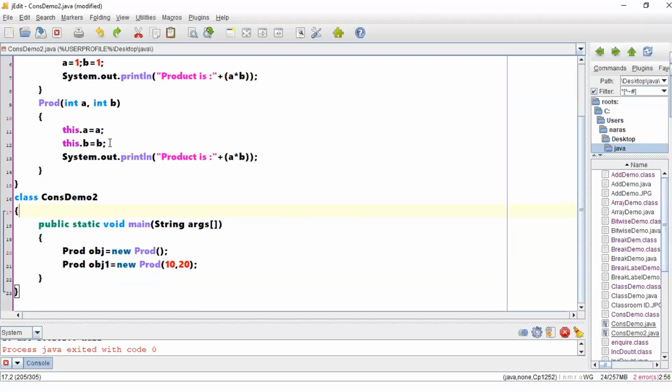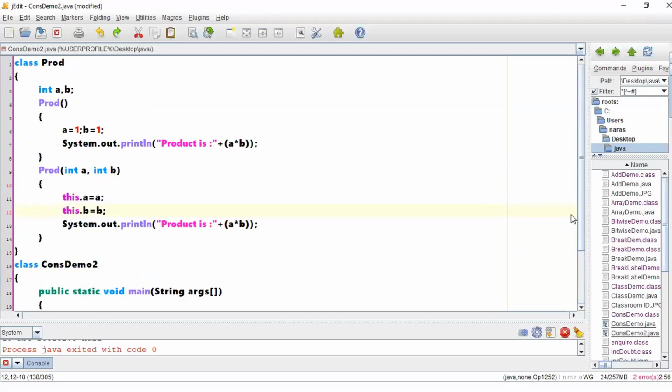It is more with respect to that. What I mean to say is, after taking arguments from this particular location, you consider you have a few more instance variables. Along with a and b, you have something called c. C is also an instance variable.